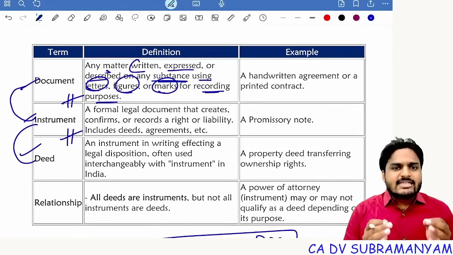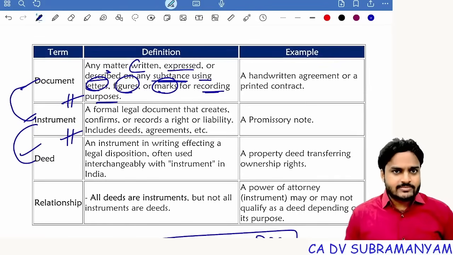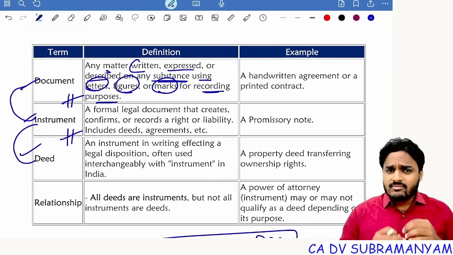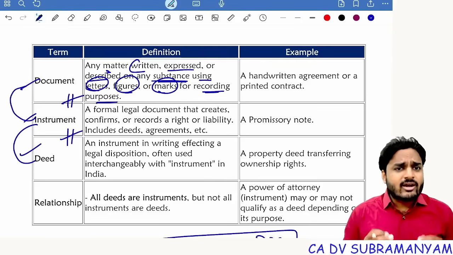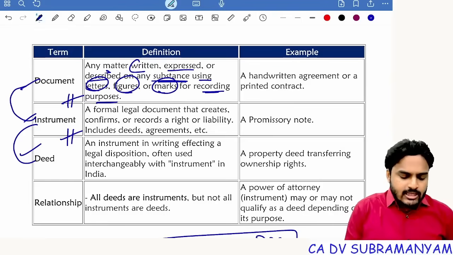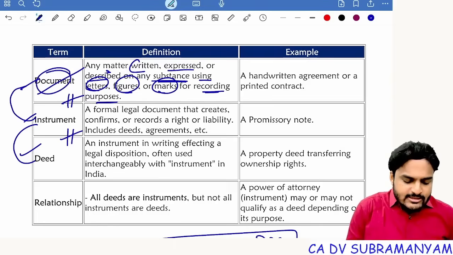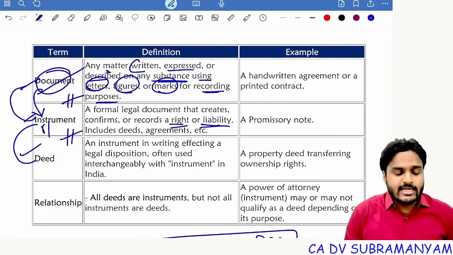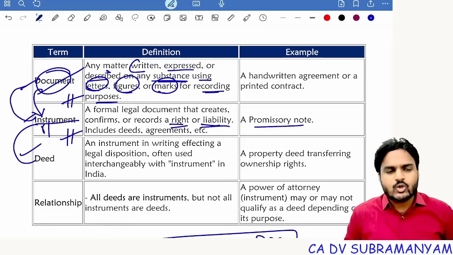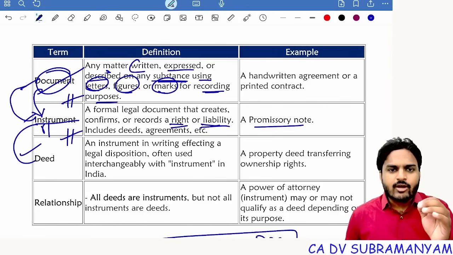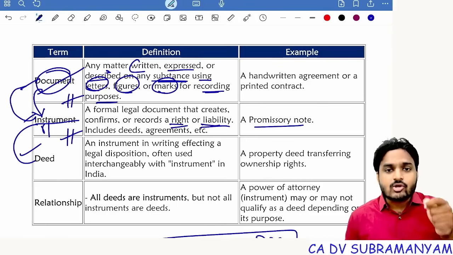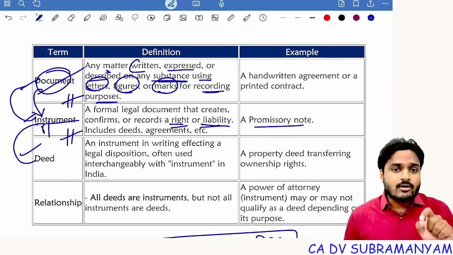And a statistical chart also becomes a document. That means the means for recording the matter may be either letters or figures or marks or more than one of such means. And why are we recording that matter? We have an intention to use it in the present, or we may use it in future. So that is a document. And a written document which is capable of creating rights and liabilities or obligations becomes an instrument. For example, a promissory note. It creates rights and obligations. It creates a right in favor of the payee, and an obligation on the maker of the promissory note. He is liable on the maturity date.